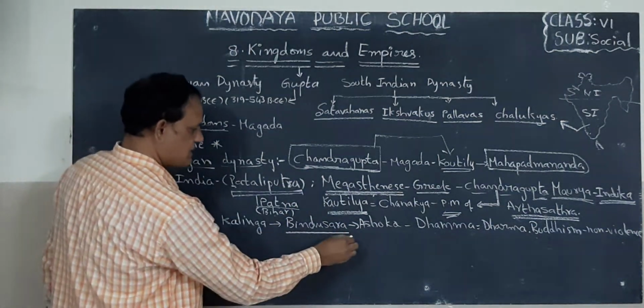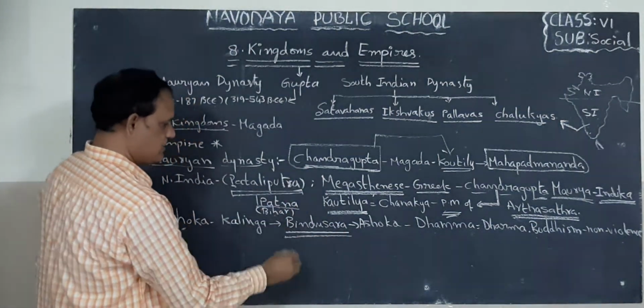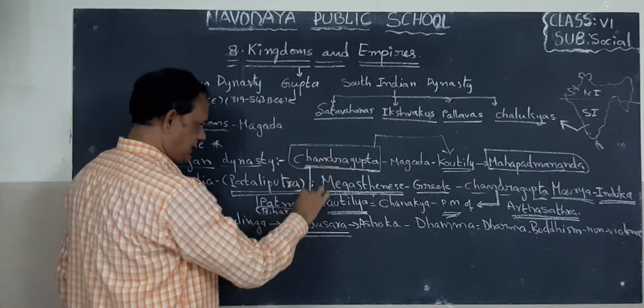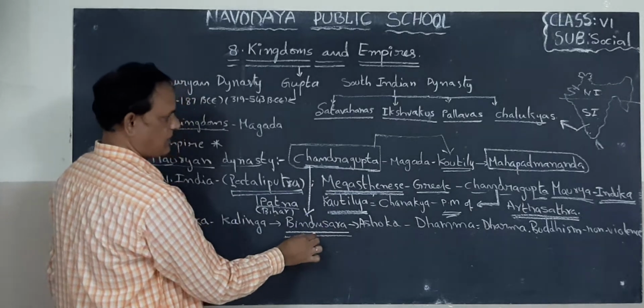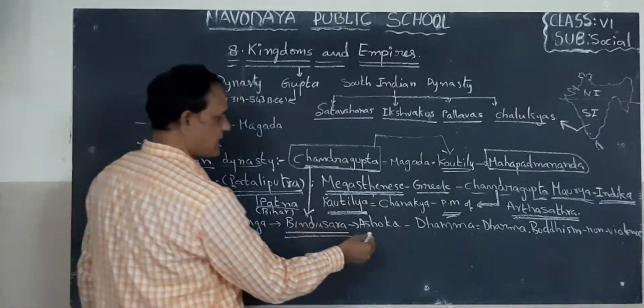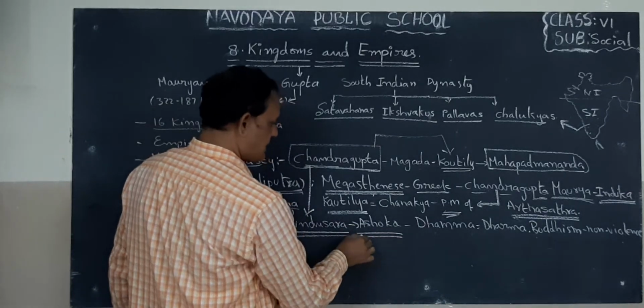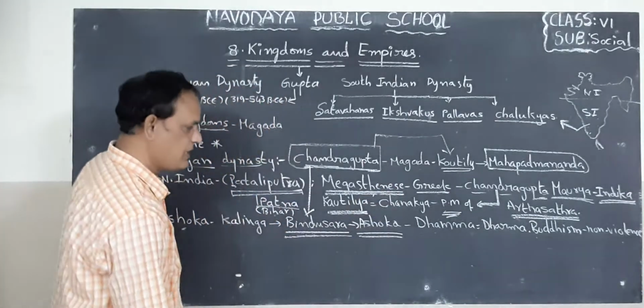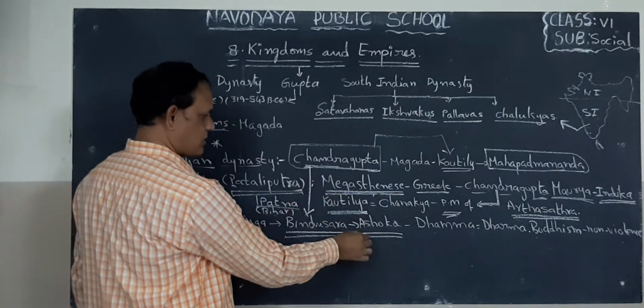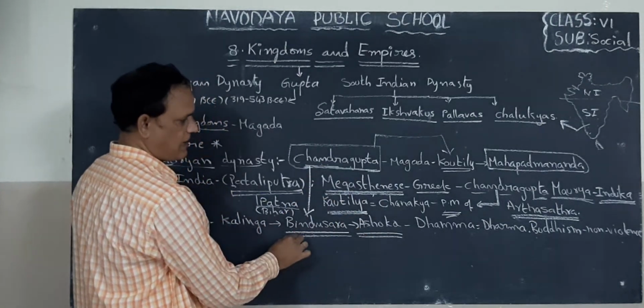Next, children, after Chandragupta Maurya, his son came as king. His name is Bindusara. Look, children, he is the son of Chandragupta. After Bindusara, his son came, his name is Ashoka. That means Ashoka was the grandson of Chandragupta. Ashoka was the son of Bindusara.